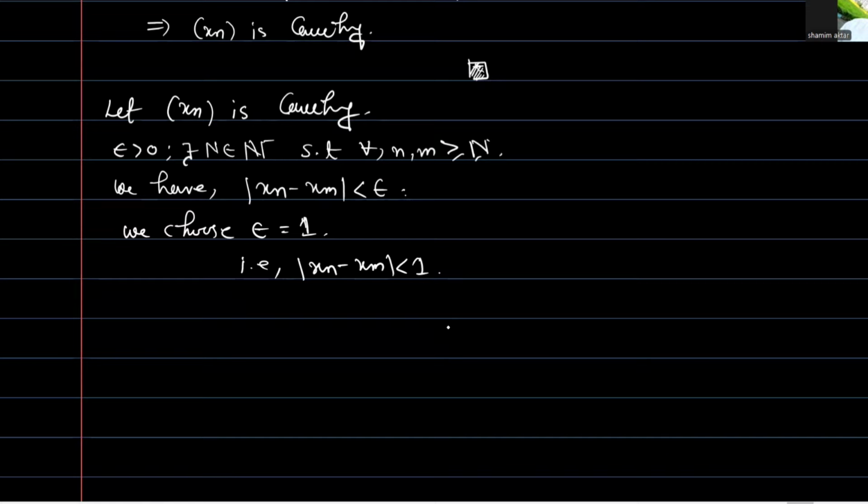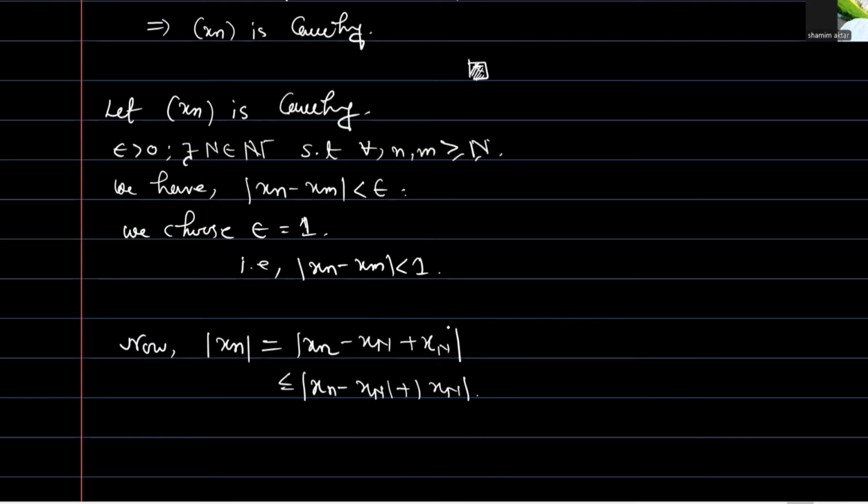So now mod of xn is also written as mod of xn minus xN plus xN. By the triangle inequality again, we have less than or equal to mod of xn minus xN plus mod of xN.